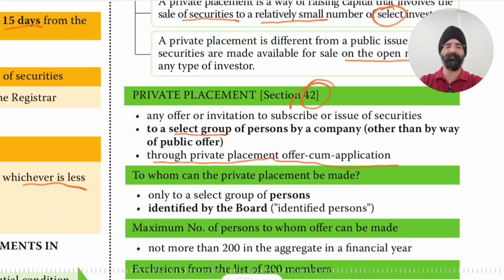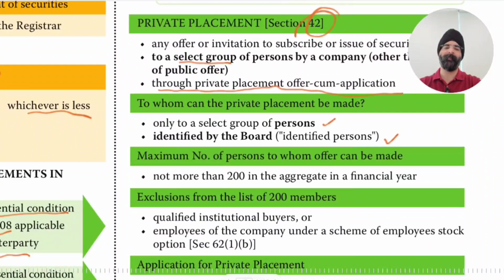To whom can the private placement be made? Now, who are those selected group of persons to whom a private placement offer can be made? Only to a select group of persons identified by the board. Means there is a board meeting, the matter is placed with the list of persons to whom the private placement offer is to be made, and then only to those identified persons is the offer made.